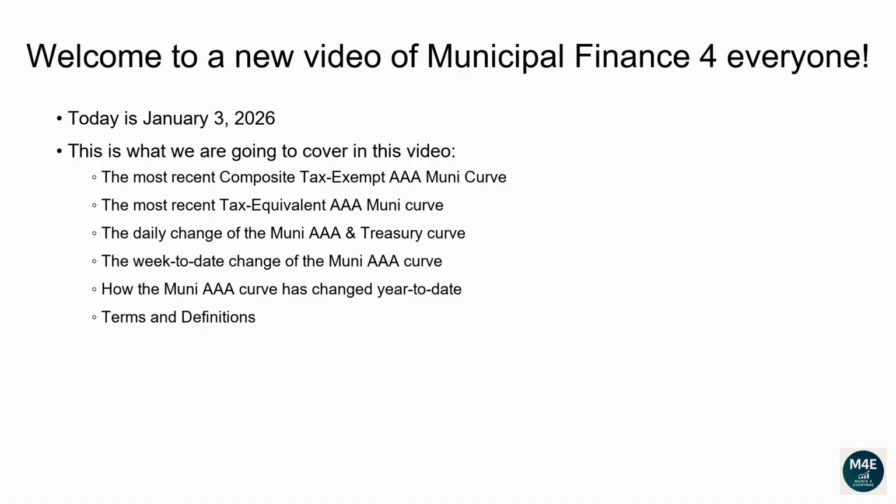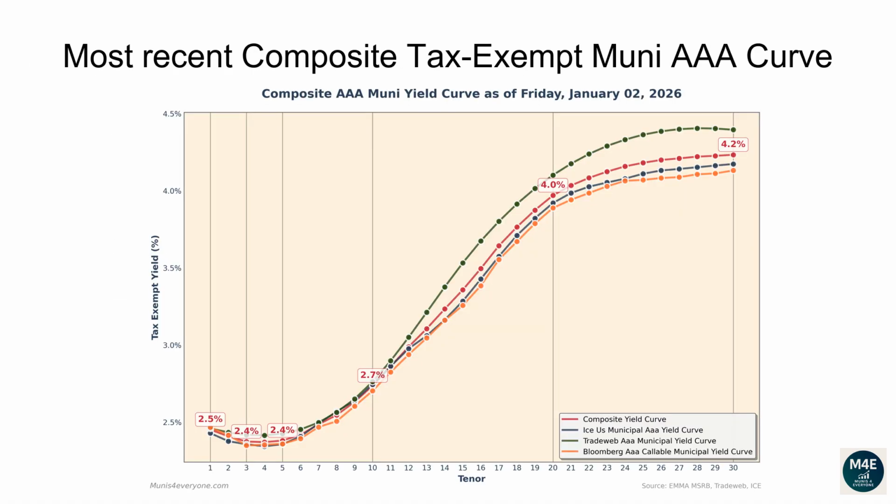Terms and definitions. Let's go over the most recent composite tax-exempt Muni AAA curve. The following composite tax-exempt yield curve is based off the most recent ICE, TradeWeb, Bloomberg yield curves that are available on the MSRB website, plus some proprietary extra adjustments, as of January 2, 2026.